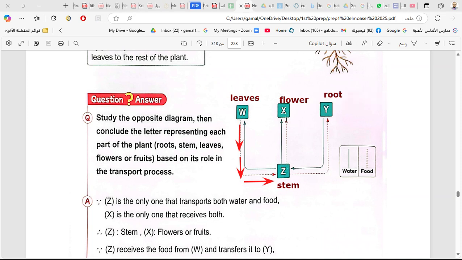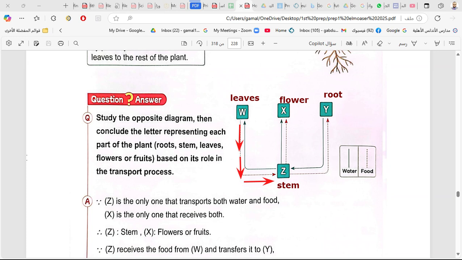Because it receives both food and water, but doesn't send anything. Now W is what? It receives water and sends the food. So W must be leaves.